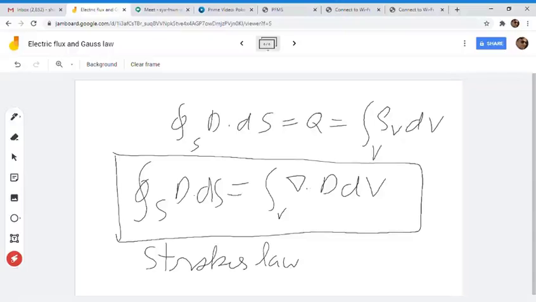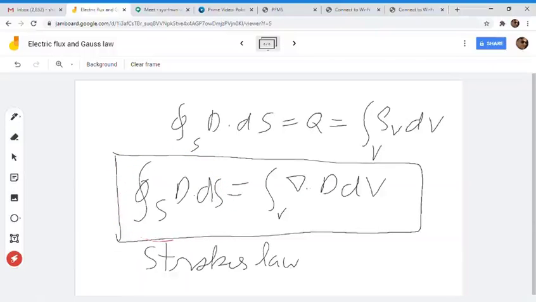And on your right hand side, it is a volume integral, and a volume is made of 3 dimensions. So you need all 3 dimensions to calculate the right side integral, and you need just 2 dimensions to calculate your left side integral.